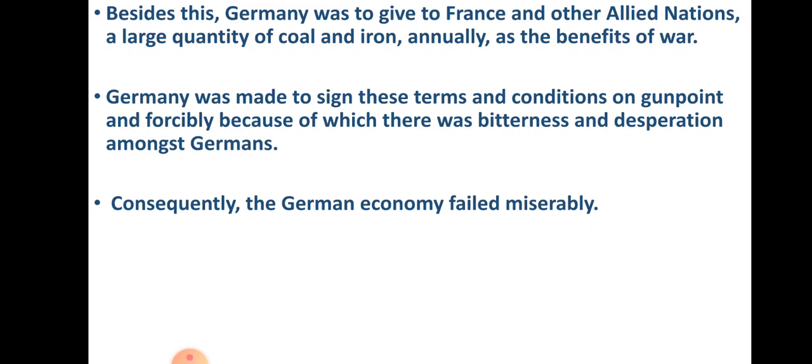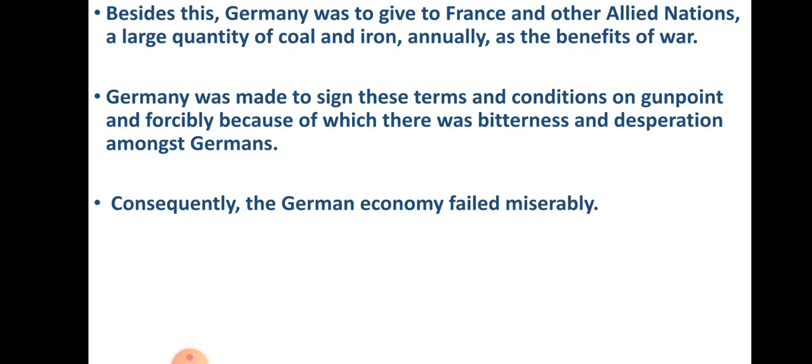Besides this, they also had to give a large quantity of coal and iron annually as the benefits of war. So just because of this war they had to give coal and iron also.